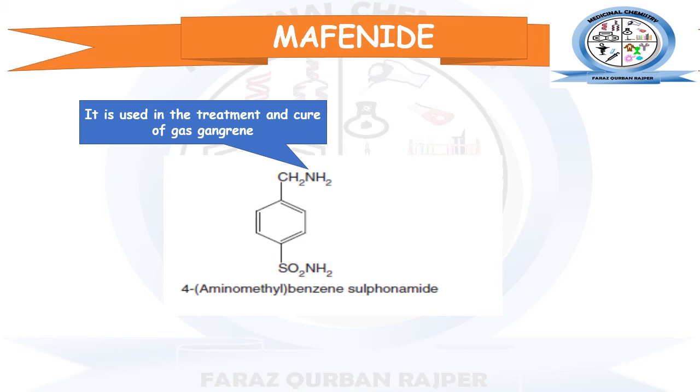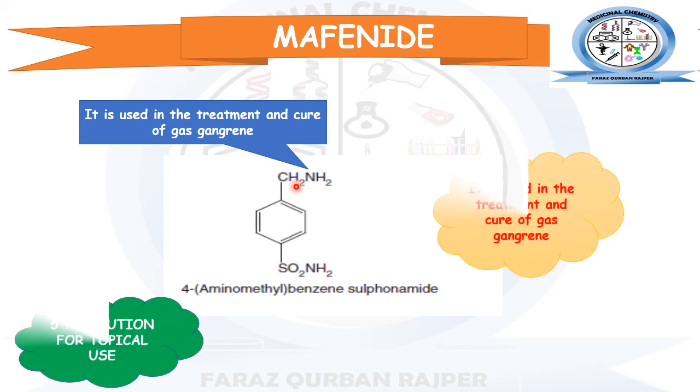MAFENIDE is useful in the treatment and cure of gas gangrene. You may easily observe that in MAFENIDE at this N1 site we have the sulfonamide functional group, but the fourth position amino functional group is substituted with the methyl. Clear? So this derivative is known as MAFENIDE and is useful for the treatment of gas gangrene. A 5% solution or formulation of MAFENIDE is available for topical use. The IUPAC name for the MAFENIDE is 4-amino methyl benzene sulfonamide.